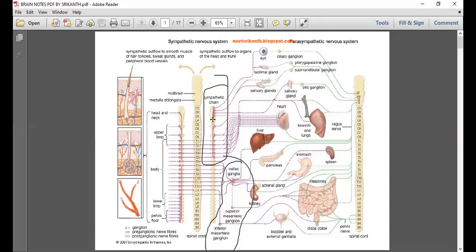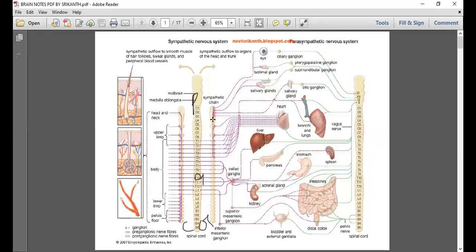Their preganglionic nerve fiber. Now the question arises how to recognize preganglionic nerve fiber. When we say preganglionic nerve fiber, which side do we need to see? Towards the body parts, or towards the brain or spinal cord? We need to see towards the spinal cord or brain. Actually, for the sympathetic nervous system, it's enough to see the spinal cord. So this is the spinal cord. Shall I label this? This is the spinal cord.